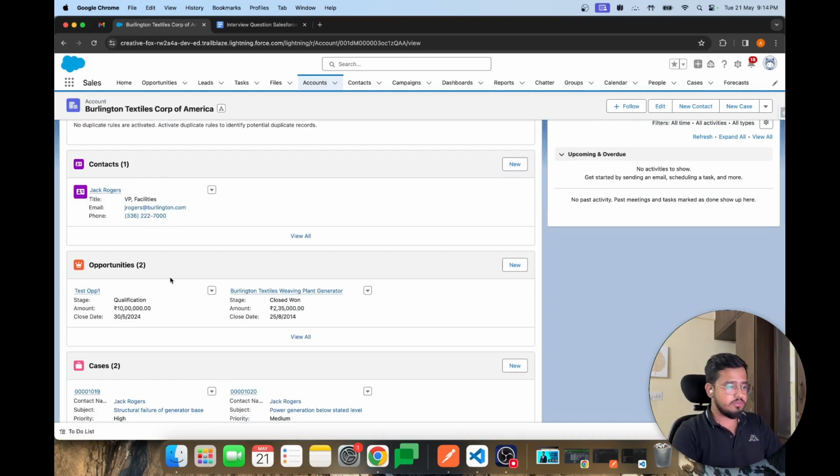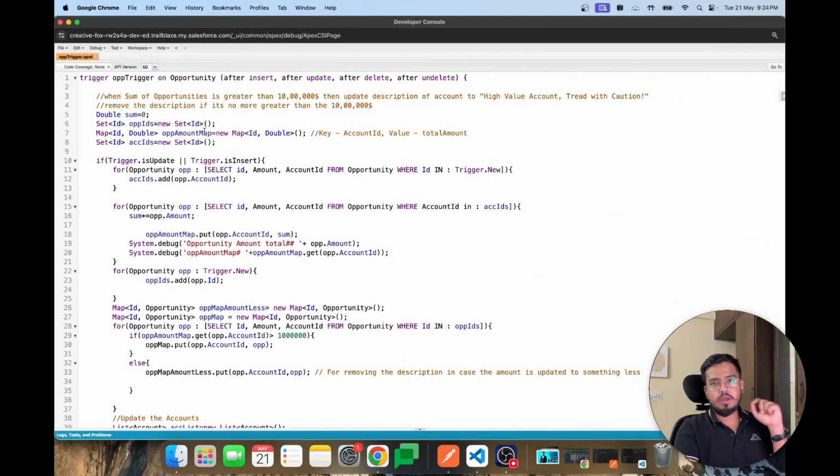So how will we do this? Let's go through the code once. Okay, so let's understand the trigger. The trigger is, of course, written on the opportunity because whenever it gets updated, we need to make sure that the account gets updated as well. And in this particular scenario, we have to consider all the events that we have, for example, insert, update, delete, and undelete, right? And that's what the interviewer wanted actually. So let's consider